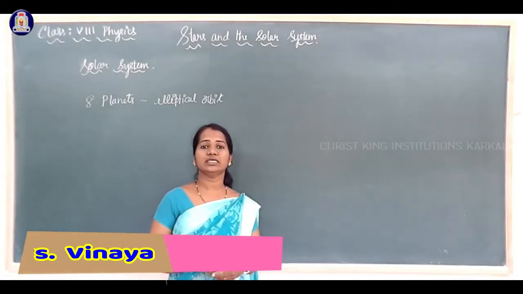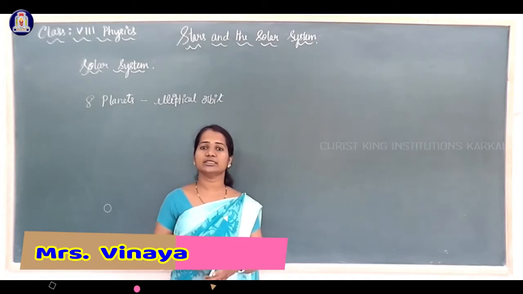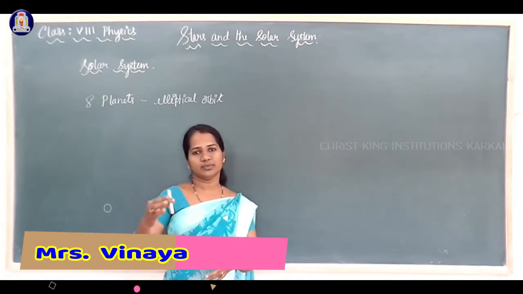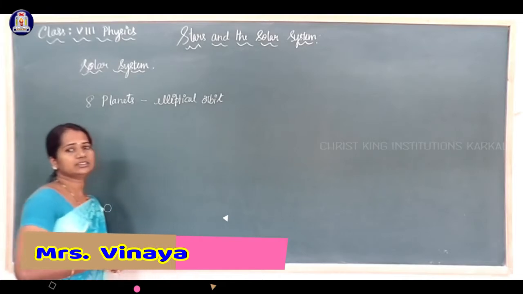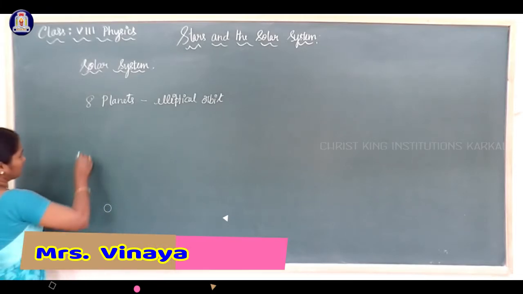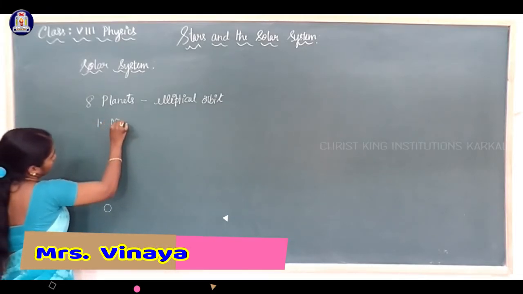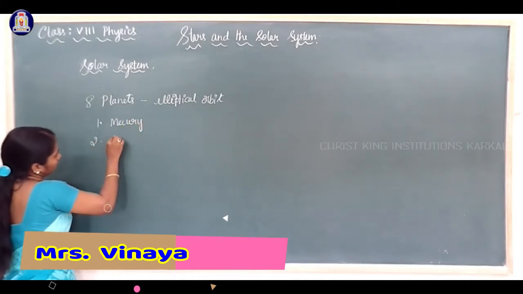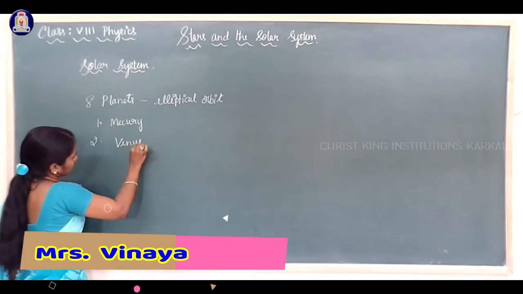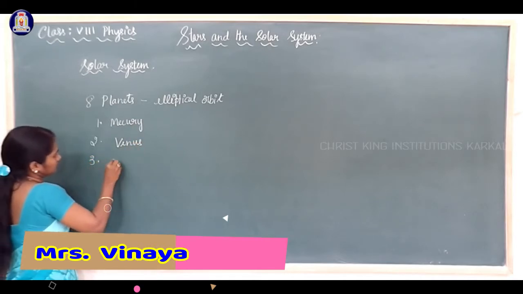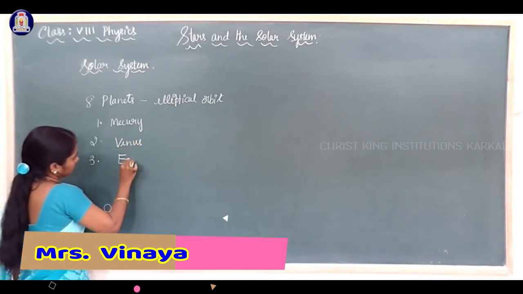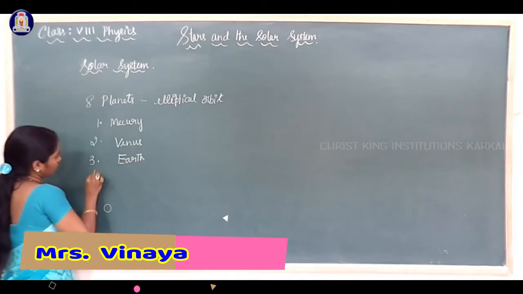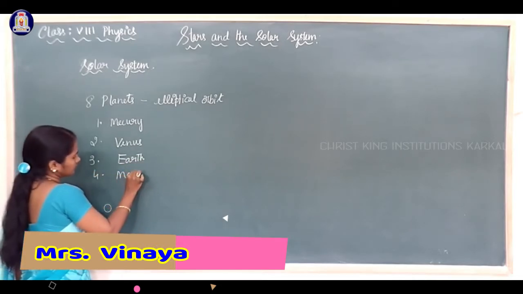If we name these 8 planets in order from the distance of sun, they are as follows. First one is Mercury. Second, Venus. Third one is Earth. Fourth one, Mars.